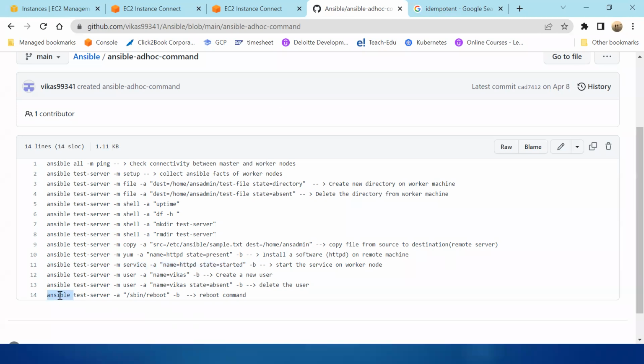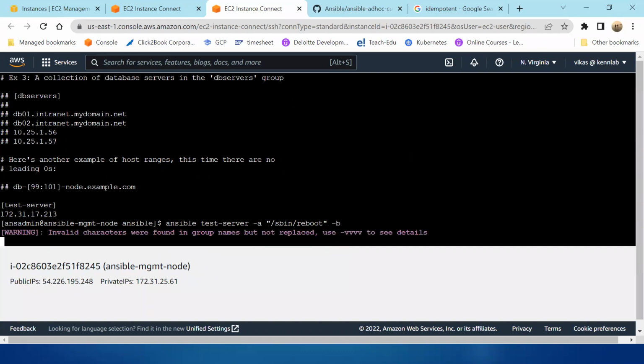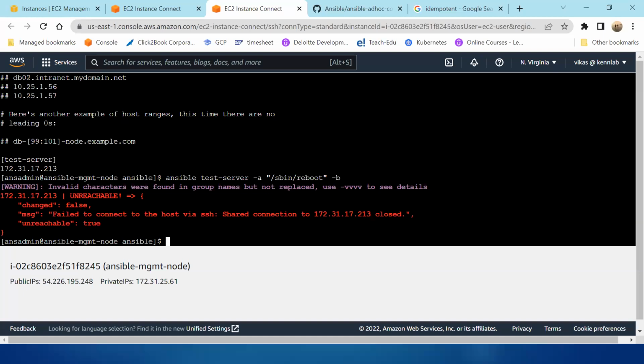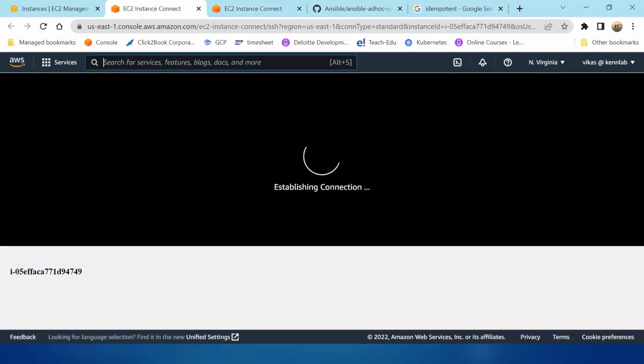Now, in case you want to shut down the other server, you can run this command. Ansible, go to test server, and sbin reboot means stop that machine. So the moment I do this, it will show as failed. Here it is saying the connection is closed. Why? Because that machine was rebooted. Now if you go back and try to do anything, it will not work, because it is rebooting or reconnecting. It will take some 2 to 3 minutes to come back again.